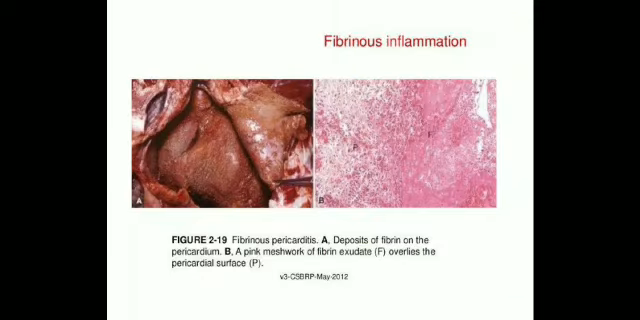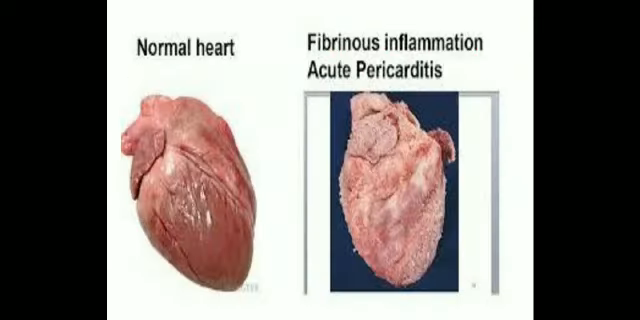Okay, this figure is showing you fibrinous inflammation. Example is fibrinous pericarditis, that is deposits of fibrin on the pericardium, as shown in figure A, and in figure B, a pink meshwork of fibrin exudate that overlies the pericardial surface. P and F are written over there. F is showing the fibrin exudate, and with P you can see the pericardial surface. Okay, this is the normal heart, and you can compare it easily with the fibrinous inflammation, that is acute pericarditis, and you can see the extravascular fibrin accumulation.